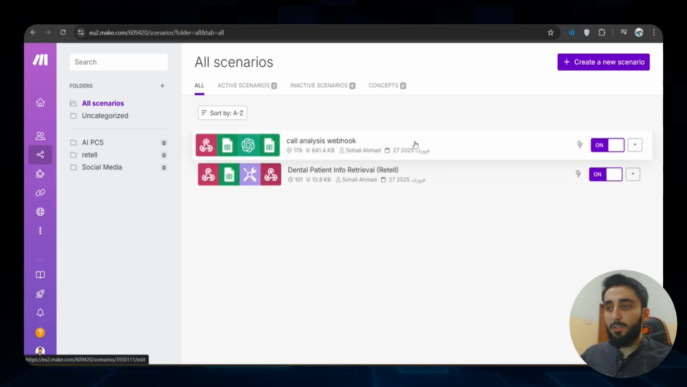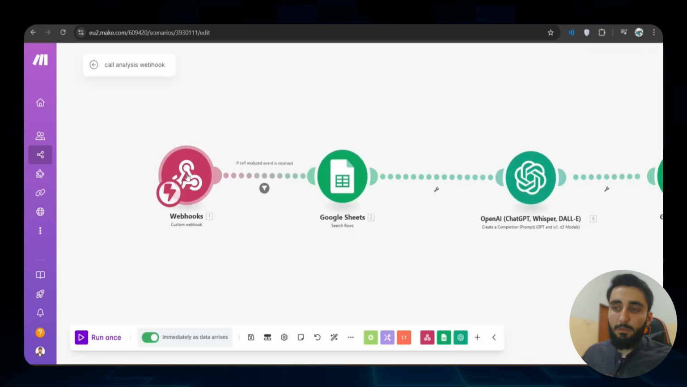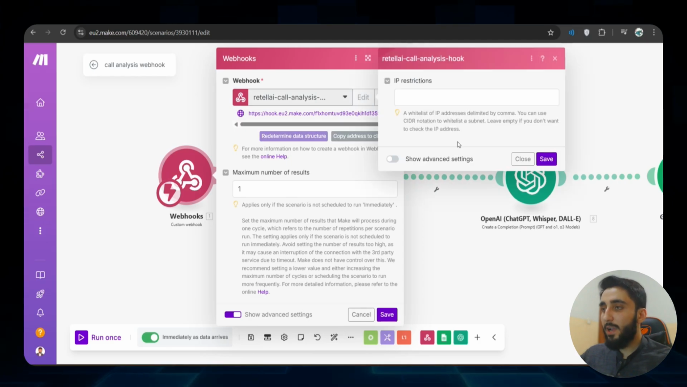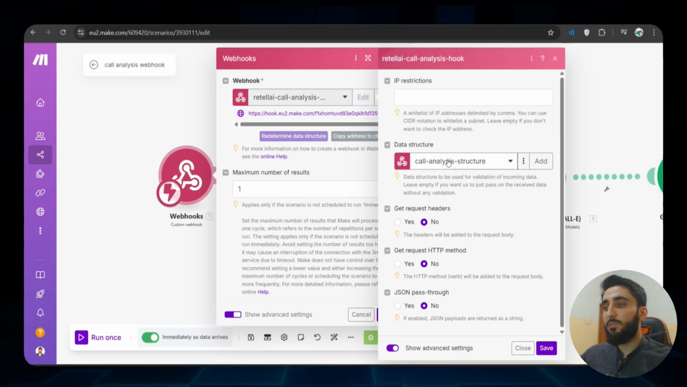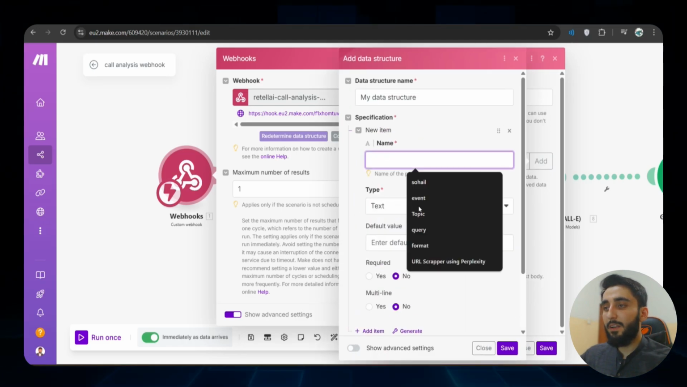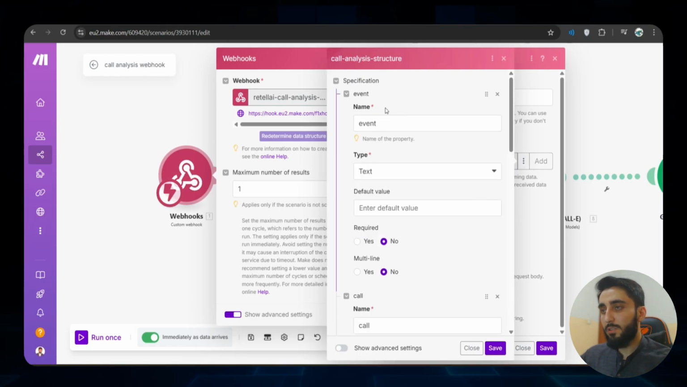This is a different scenario that I built on make.com. Similarly, like in the previous one, we had a webhook here where I have defined what type of data you are going to respond. Again, I have defined a structure called call analysis structure. You can name it anything. If you want to create your own structure, you can click add, and here you will define it by clicking add item, selecting the name, etc. But I have it created already. Let me show you how it looks.